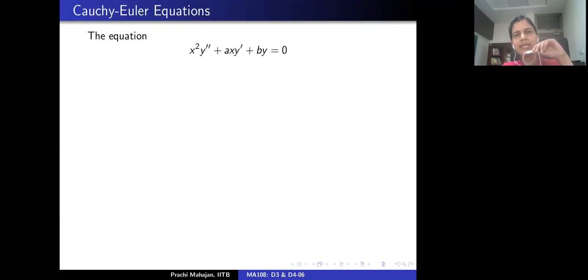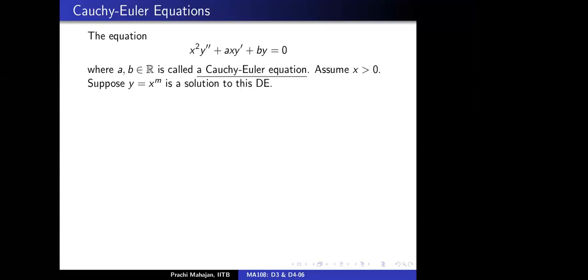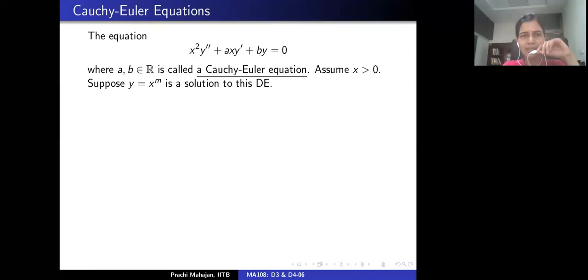So now we are interested in looking at equations of the following format: x squared d squared y by dx squared plus a x dy by dx plus b y equal to 0. These are referred to as the Cauchy-Euler equations in literature. Here a and b are real numbers, and let's look at this equation on the interval 0 to infinity. Suppose that y equals x to power m is a solution to this differential equation.